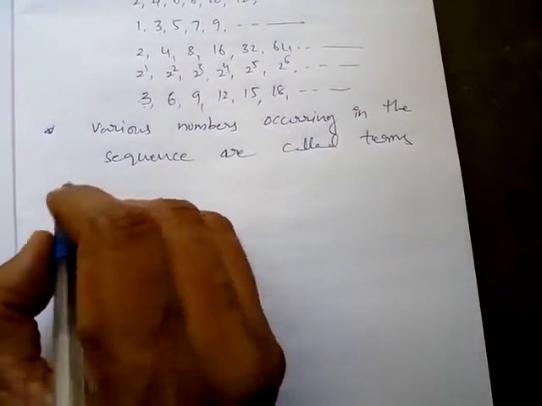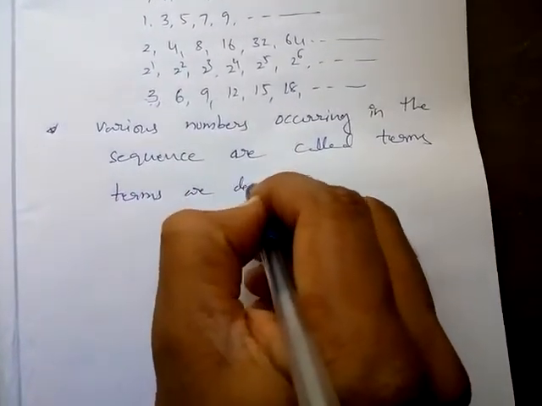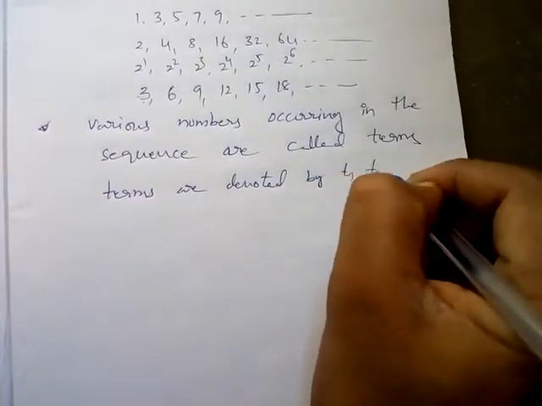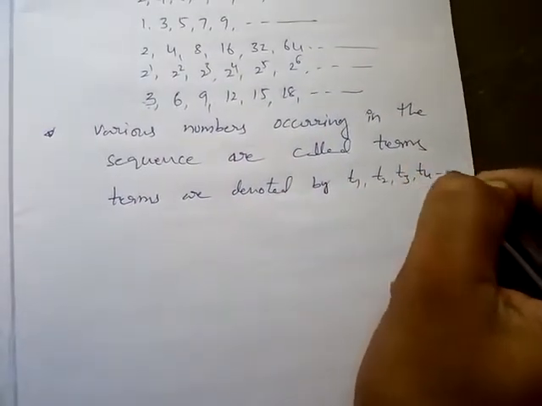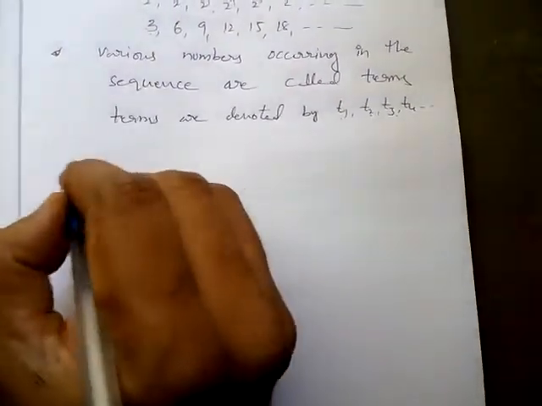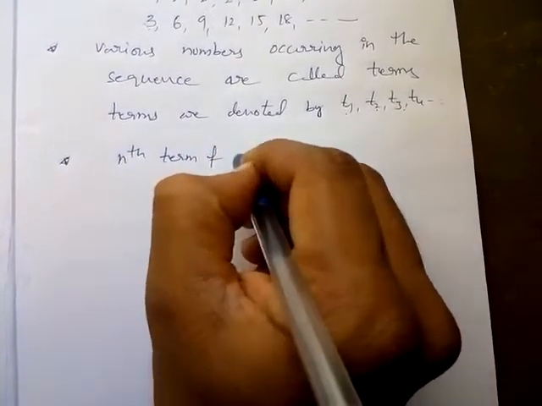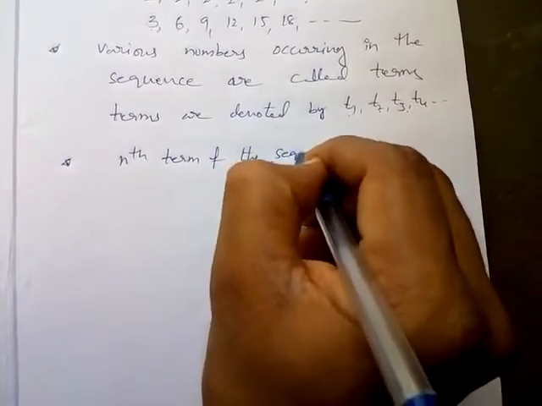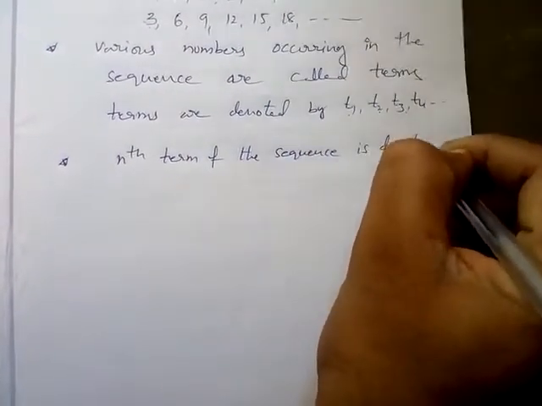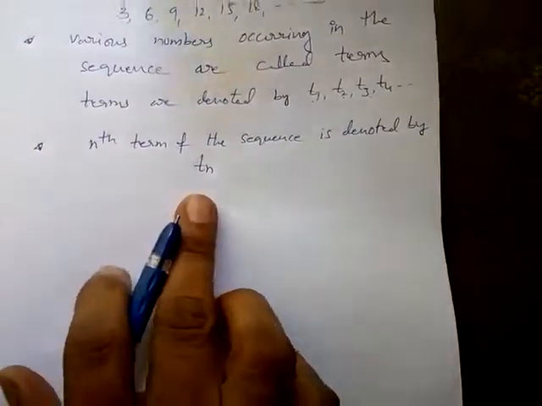Generally terms are denoted by T1, T2, T3, T4, like that. This is first term, second term, third term, fourth term. Nth term of the sequence is denoted by Tn.